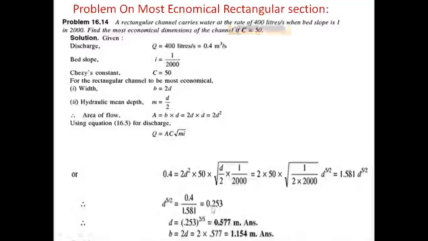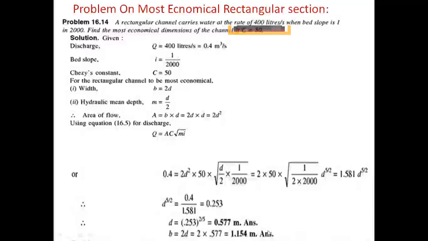Now find the breadth of the channel. The formula is B equal to 2d. Substituting the d value, B equal to 2 into 0.577, giving 1.154 meters.